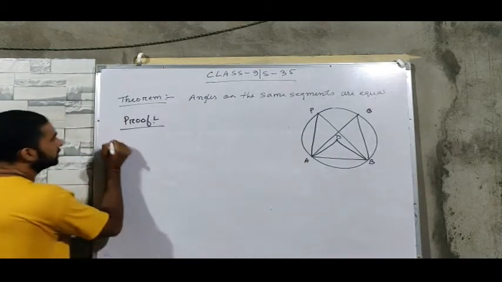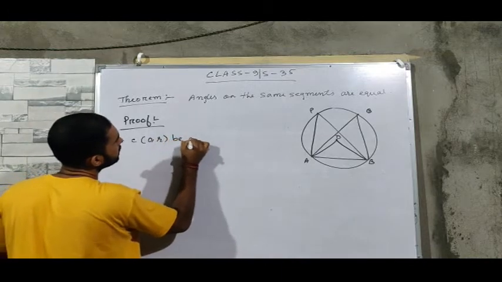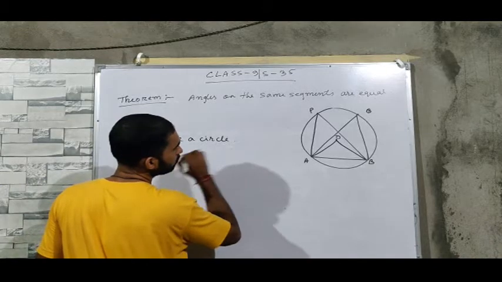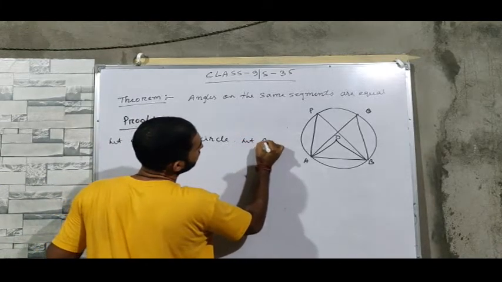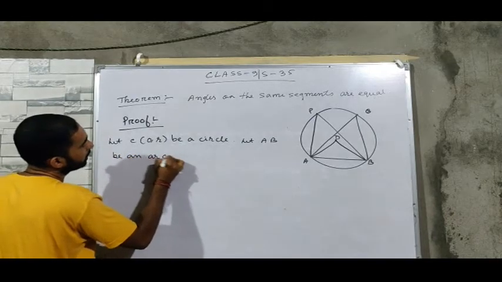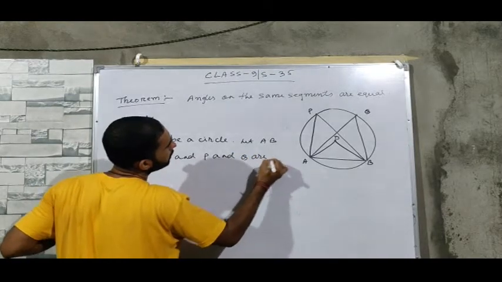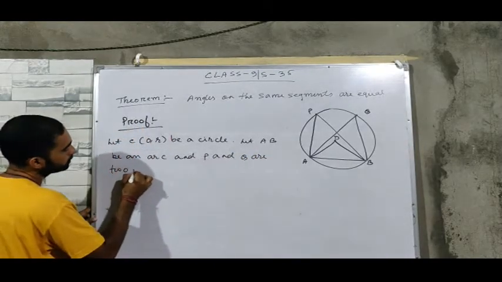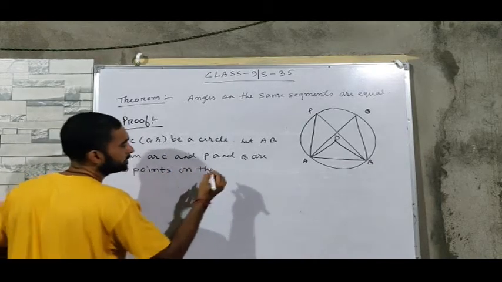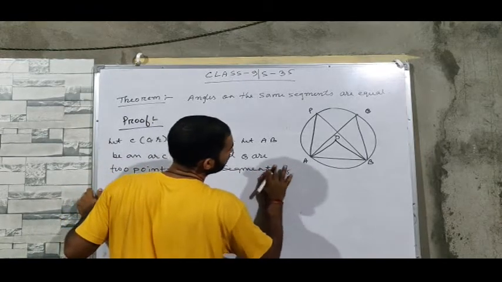So first, let O be a circle. Let AB be an arc and P and Q are 2 points on the same segment of the circle.